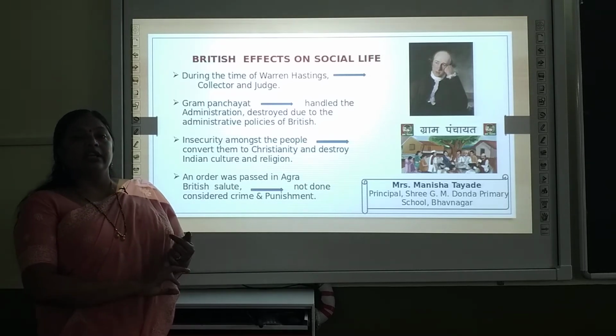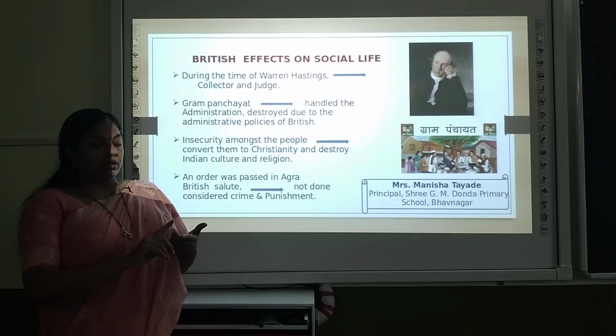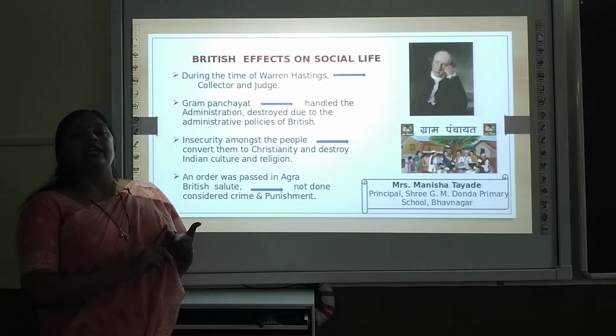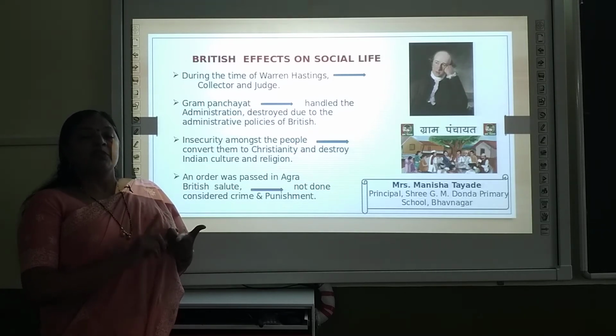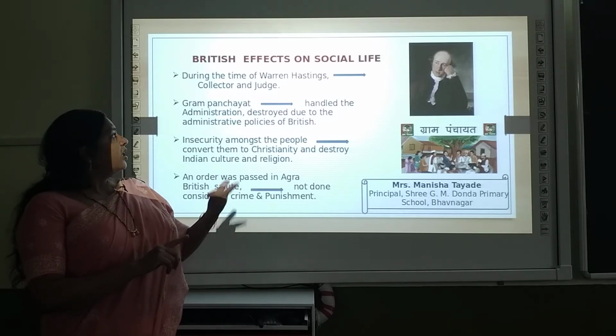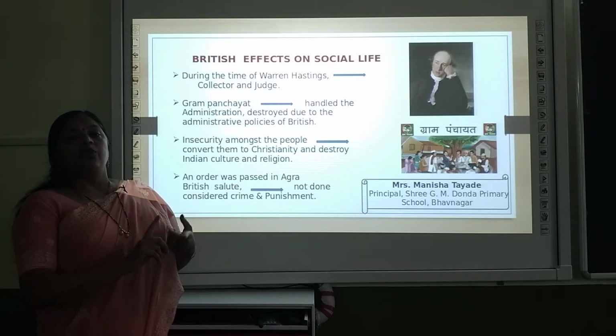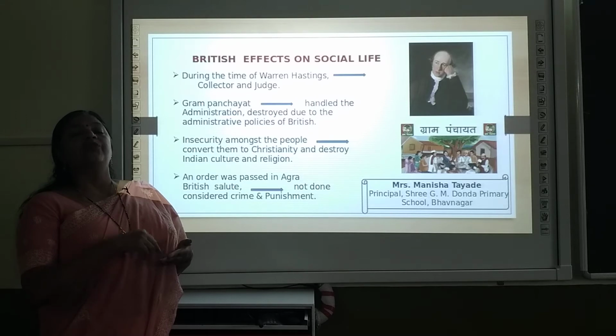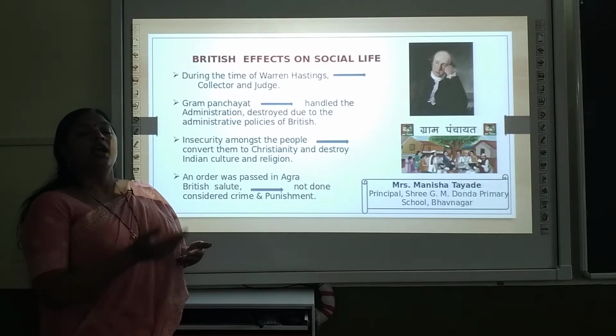Now be very clear, students, that Lord Cornwallis gave the rights to the landlords or the zamindars, but after Lord Cornwallis, Warren Hastings came, and he gave the right of collecting the taxes to the collectors.